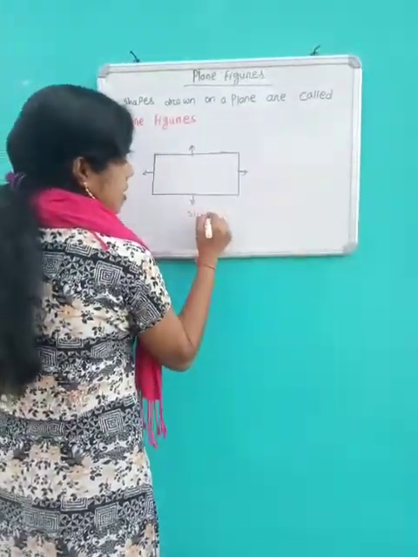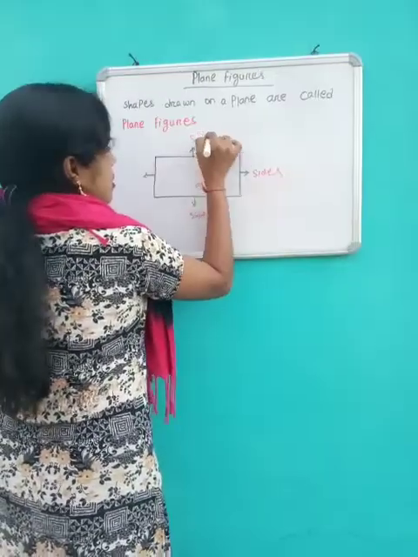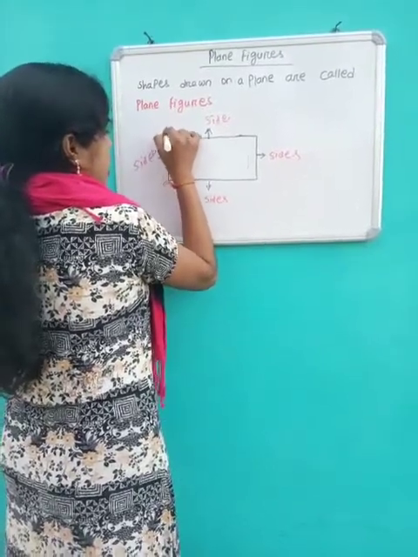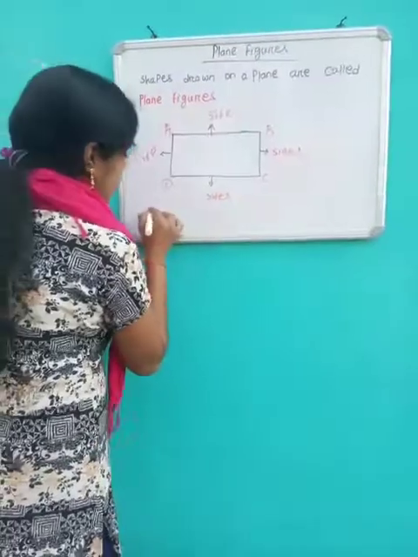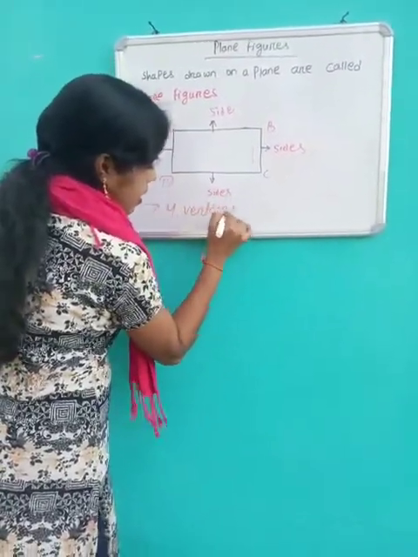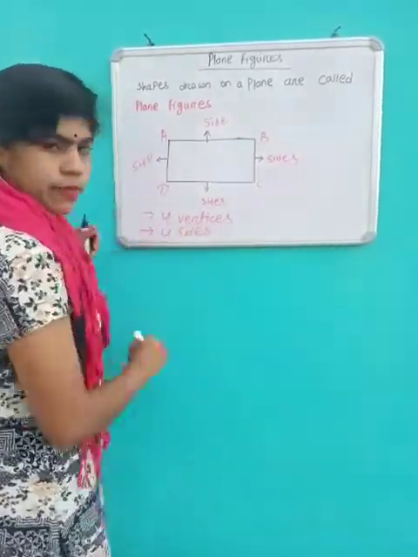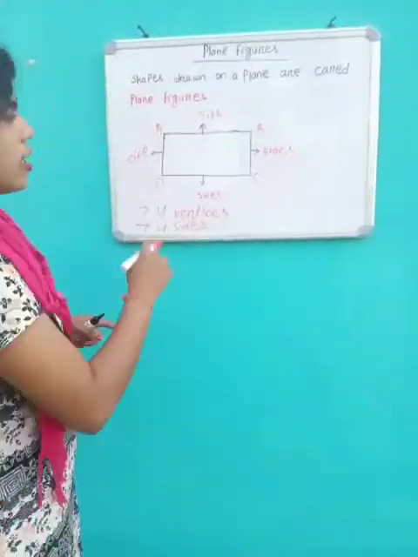These are the sides or edges of this rectangle, and the vertices are A, B, C and D. A rectangle has four vertices and four sides.